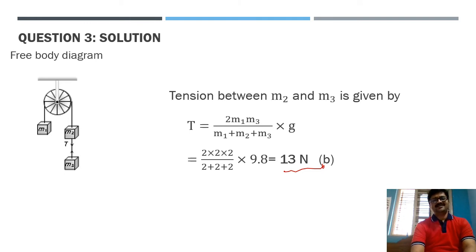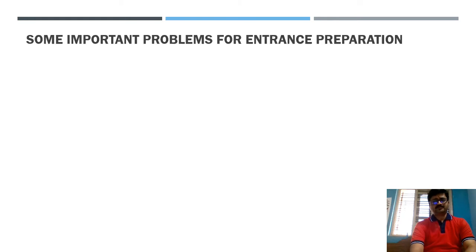Fine. So I think this solution is quite easy now. Please remember, pulley based or connected body system approach is very typical. Remember this. Fine. So now let's move on to the next question that we are having.